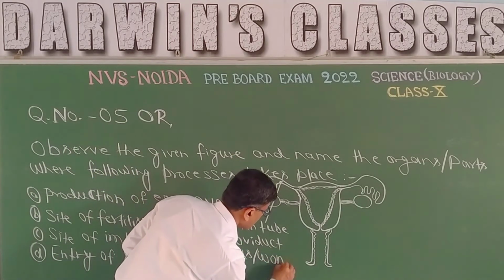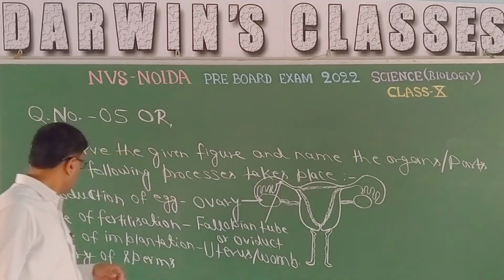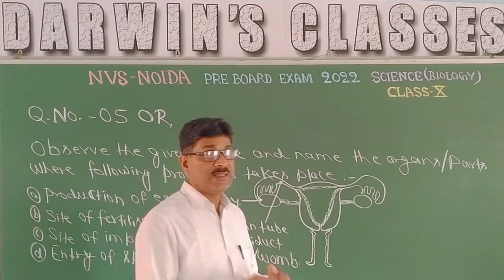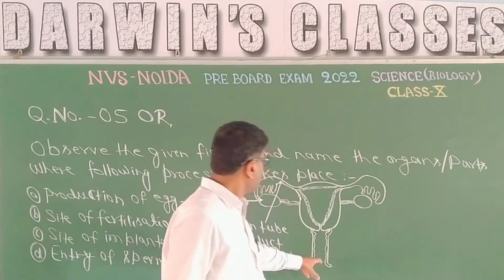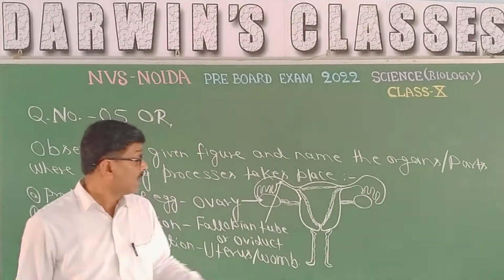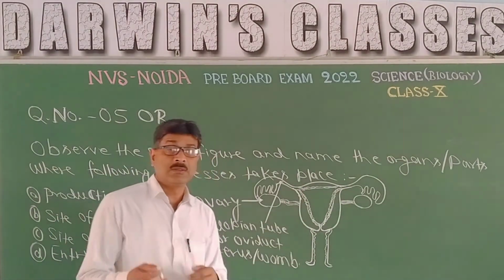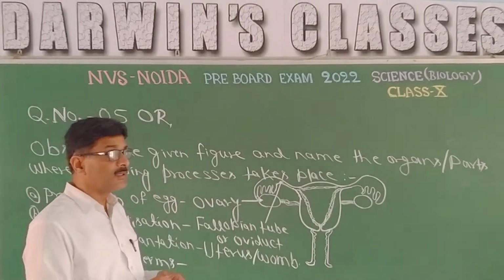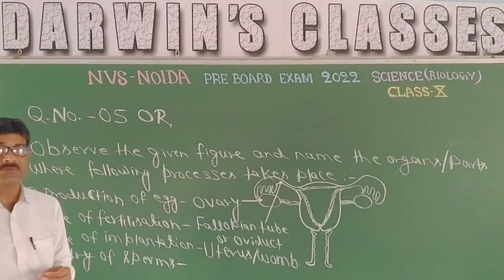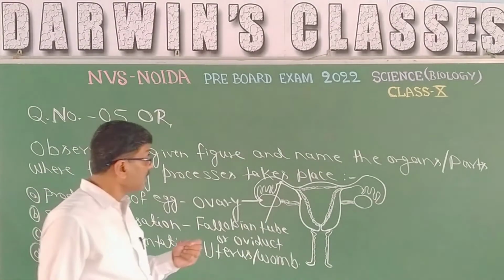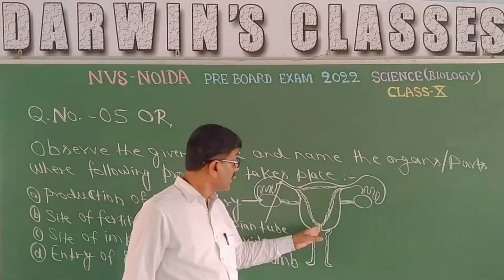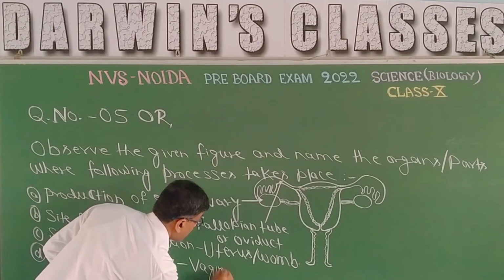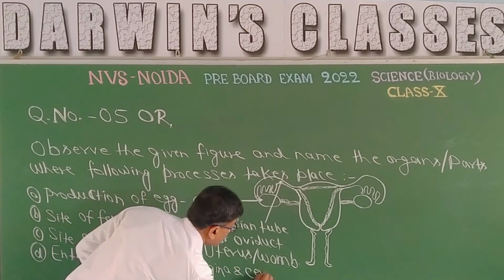That means implantation will take place in the uterus, or the inner lining of the uterus, which may be termed the womb. Last one is the entry of sperm. The entry of sperm is facilitated by the external genitalia, the external outlet through which the male copulatory organ will enter and discharge the male reproductive cell, that means the sperm. So the entry of sperm will take place through the vagina and cervix. So the answer will be vagina and cervix.